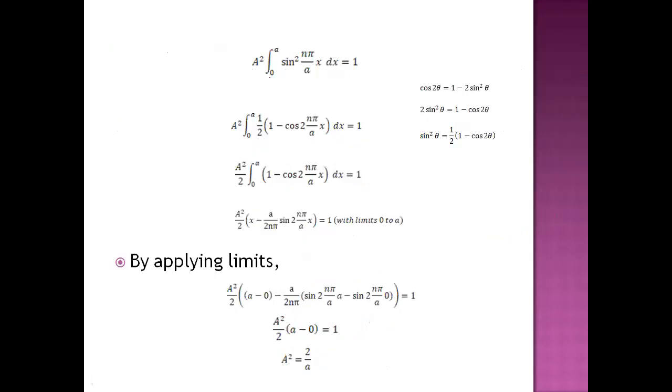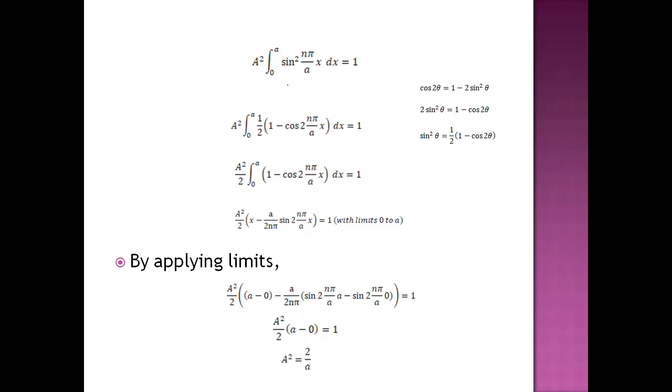Since a is a constant, you can take it out of the integration. A square integral sine square n pi by a x dx equal to 1. We know from the trigonometrical formulas that cos 2 theta is equal to 1 minus 2 sine square theta. Just rearrange the terms: 2 sine square theta is equal to 1 minus cos 2 theta, so sine square theta is equal to 1 by 2 into 1 minus cos 2 theta.